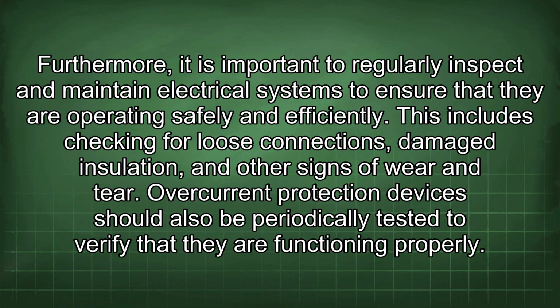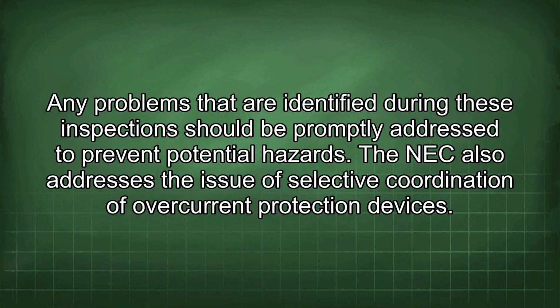Furthermore, it is important to regularly inspect and maintain electrical systems to ensure that they are operating safely and efficiently. This includes checking for loose connections, damaged insulation, and other signs of wear and tear. Overcurrent protection devices should also be periodically tested to verify that they are functioning properly. Any problems that are identified during these inspections should be promptly addressed to prevent potential hazards.